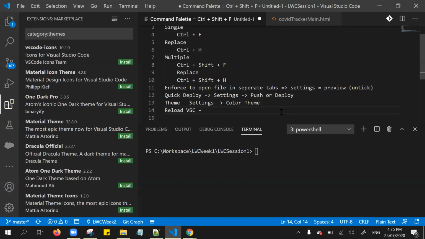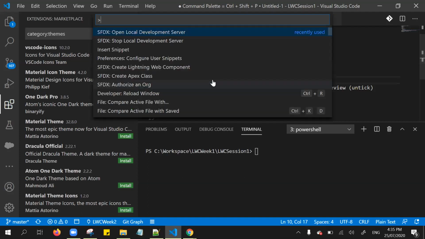The same thing applies to Visual Studio Code. If you have modified any settings, or even installed any plugins from the extension marketplace, and that particular change is not reflected, then in that case we need to reload or restart Visual Studio Code, right? For that, we need to simply go to the command palette, either press Ctrl Shift P or go to View and click the command palette.